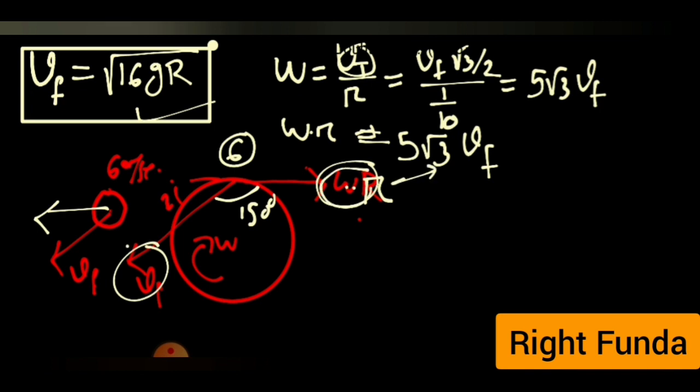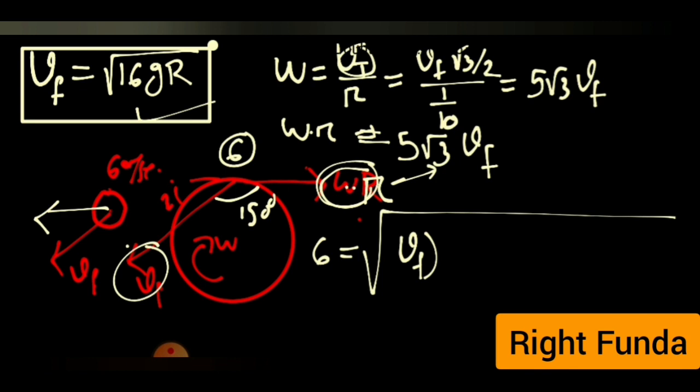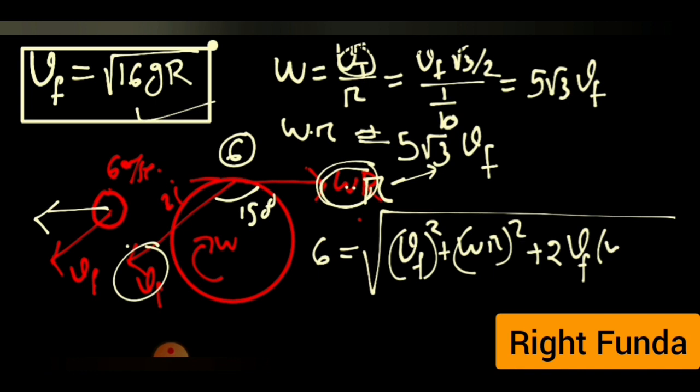Their resultant can be calculated by the parallelogram law, and we get 6 is equal to square root of Vf square plus omega r square plus 2 Vf omega r into cos 30 degree. A minus sign we will put, because it is cos 150 degree there.